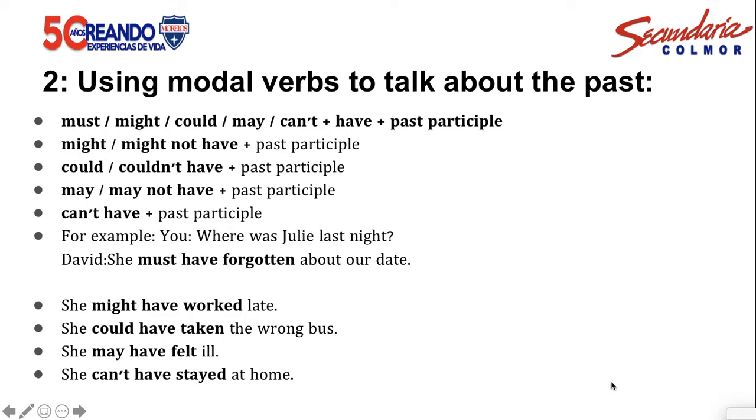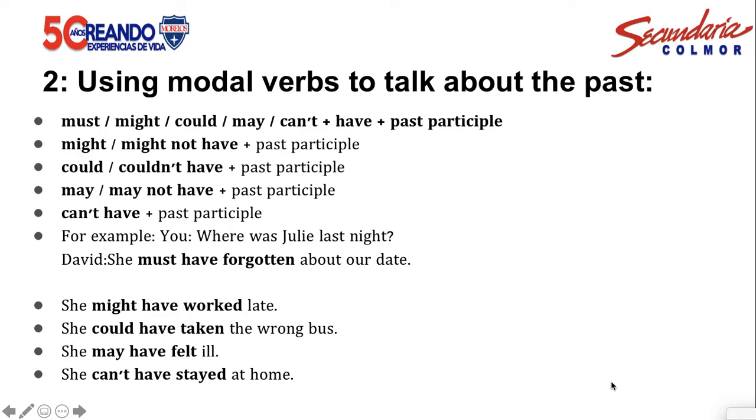Number two, when we are using the modal verbs to talk about the past. So we have must, might, could, may, and can't, plus have and the past participle. So we use might and might not have plus the past participle. We use could and couldn't have plus the past participle, and may or may not have plus a past participle, and can't have plus past participle.